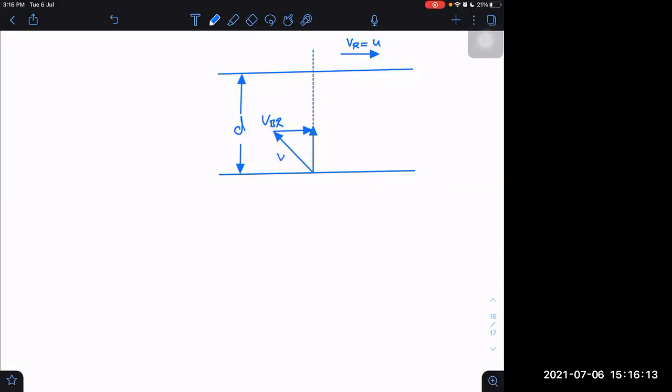So this is V, velocity of boat with respect to river is B, and velocity of river is U.